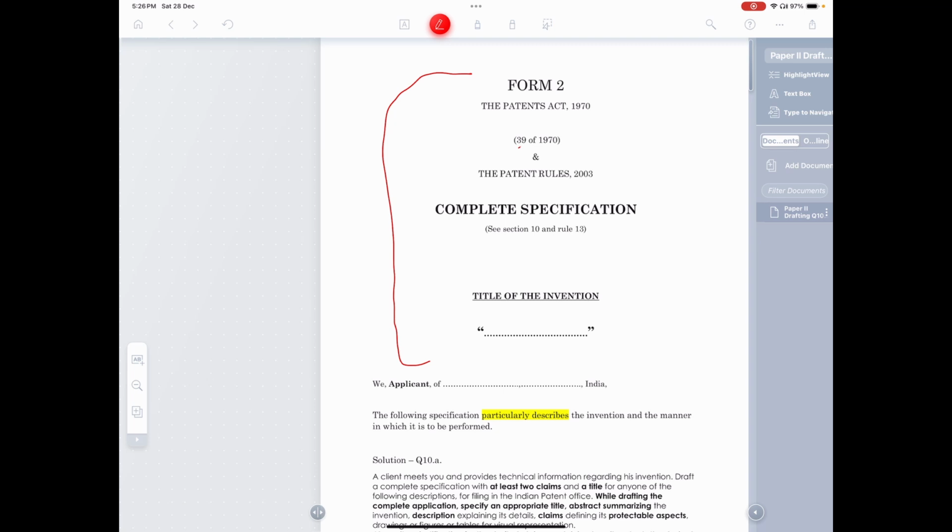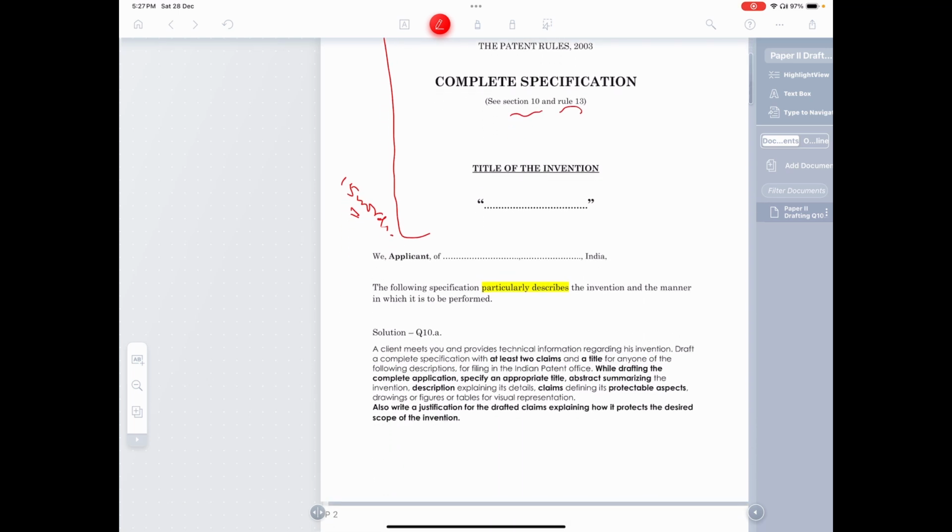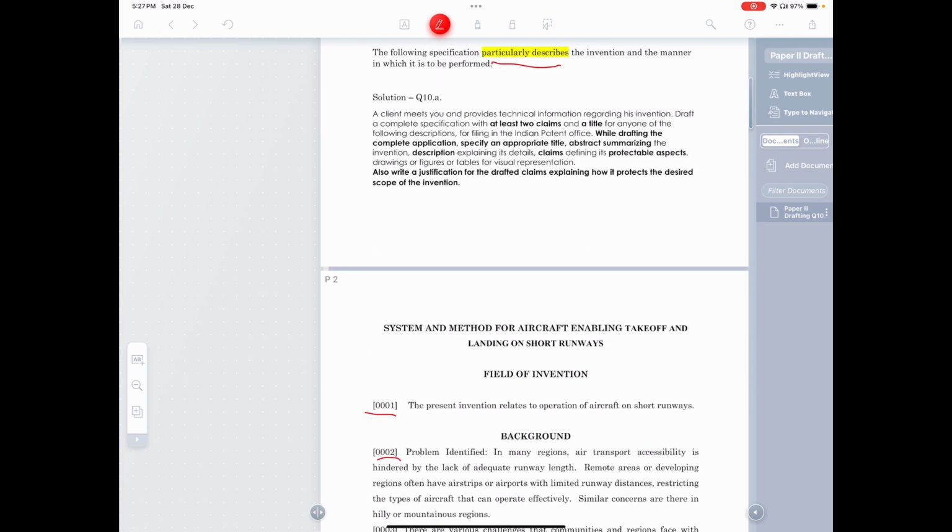See, this covers Act number 39, Section 10 and Rule 13. And the title of the invention has to be given. This can't be more than, I think, 15 words. That comes from Rule 13, sorry. And then you see this highlighted part, "particularly describes." This tells you that this is the complete specification. In a provisional, this goes and it says, "the following specification describes the invention." That's it. So remember we were seeing our notes that we have made. I've added just this: system and method for aircraft enabling takeoff and landing on short runways. I think we can correct this to rocket.